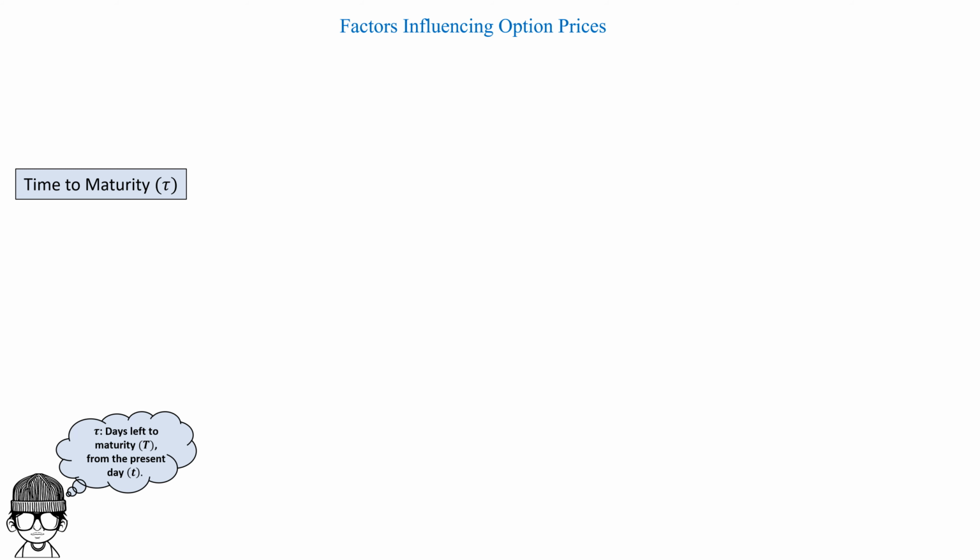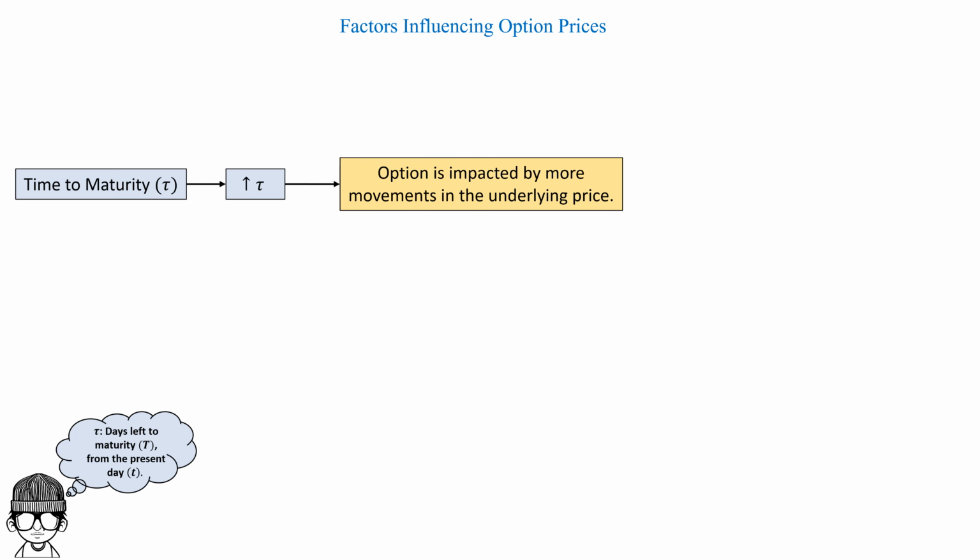Now, what are other factors that may influence the price of the option? The first one is time to maturity. Now remember, all options have an expiry date, and the time to maturity is essentially the days left to maturity from the present day. So if the time to maturity increases, the option is potentially impacted by more movements in the underlying price. As we can see, the duration of the contract has increased, so there's more chance of the price moving, or the movements in the price being greater, during the increased duration of the contract.